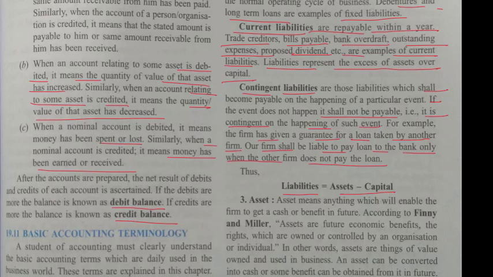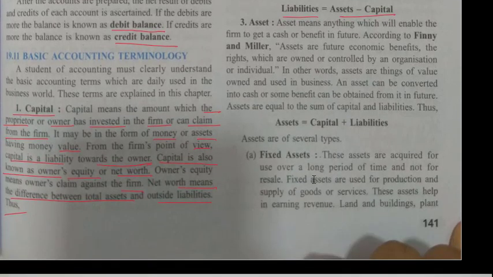Third is asset. Asset means anything which will enable the firm to get a cash or benefit in future. According to Finney and Miller, assets are future economic benefits, the rights which are owned or controlled by an organization or individual.